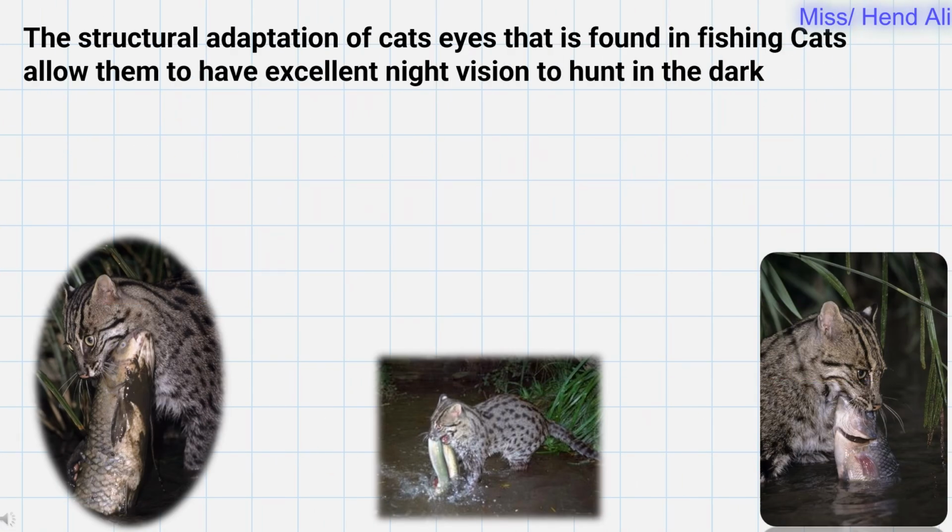The last thing I need you to know is the structural adaptation of the cat's eyes found in fishing cats. It allows them to have extra night vision to hunt.